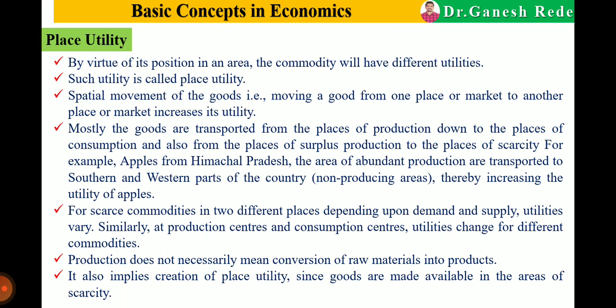By virtue of its position, the commodity will have a different utility. Such utility is called place utility. As we know, apples are produced in Himachal Pradesh. The utility of apples in Himachal Pradesh and the utility of apples in Maharashtra are different.